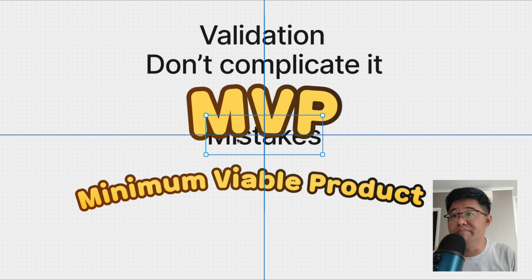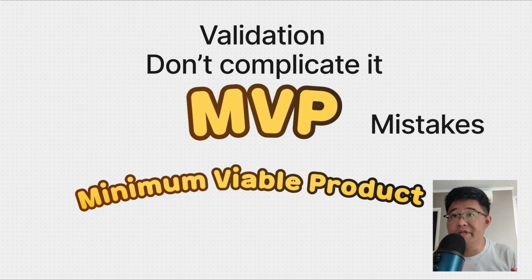And the last part is mistakes. This is also a problematic one. Most of the time the stakeholders don't really want mistakes. If mistakes start to happen, they are going to finger point, blaming each other, and the product will not go anywhere. But what we have to understand is MVP accepts mistakes. So actually mistakes are part of the MVP package. They are not just going to happen, they are definitely going to happen. What's more important is we need to improve quickly as soon as we know the validation. So we just need to iterate and improve.